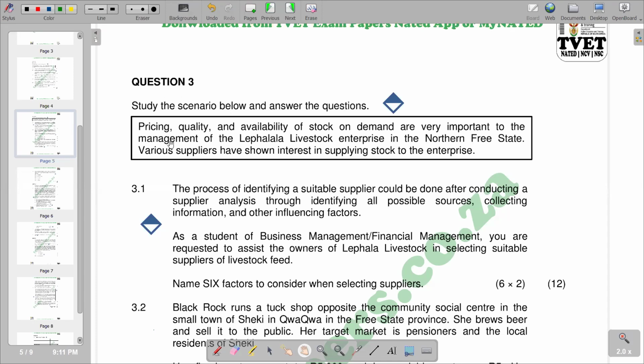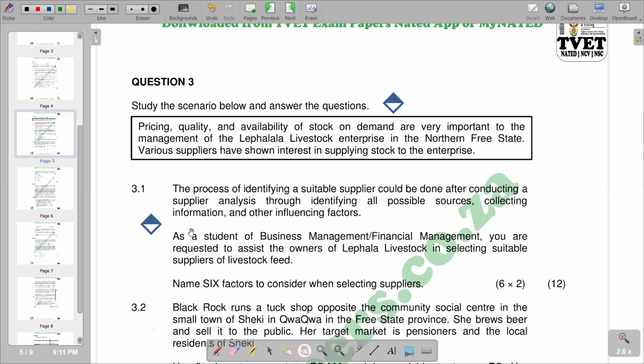We are given a scenario, which reads: pricing, quality, and availability of stock on demand are very important to the management of the Lefalala livestock enterprise in the Northern Free State. Various suppliers have shown interest in supplying stock to the enterprise. So 3.1 reads that the process of identifying a suitable supplier could be done after conducting a supplier analysis through identifying all possible sources, collecting information, and other influencing factors.